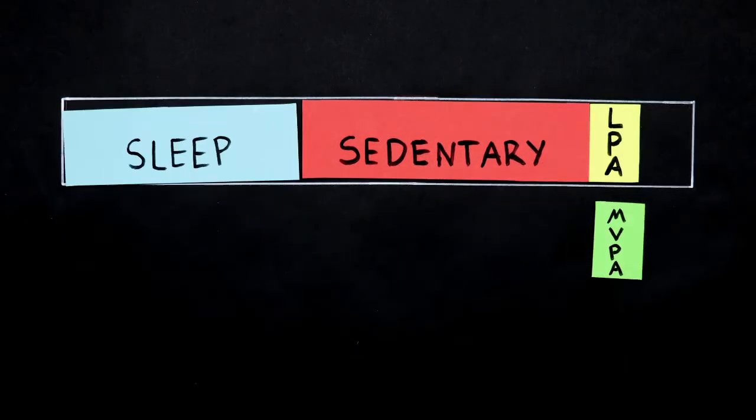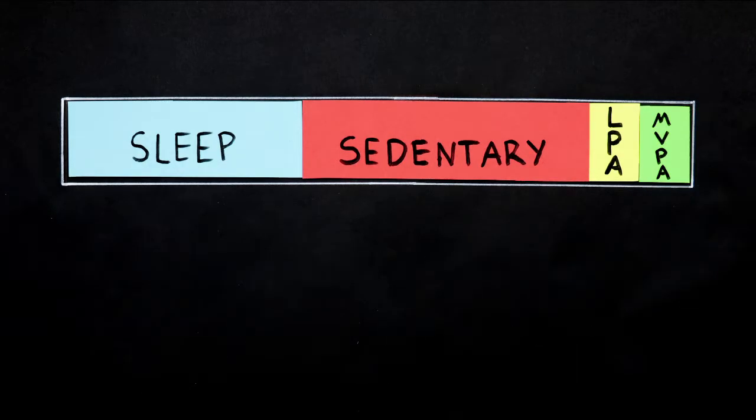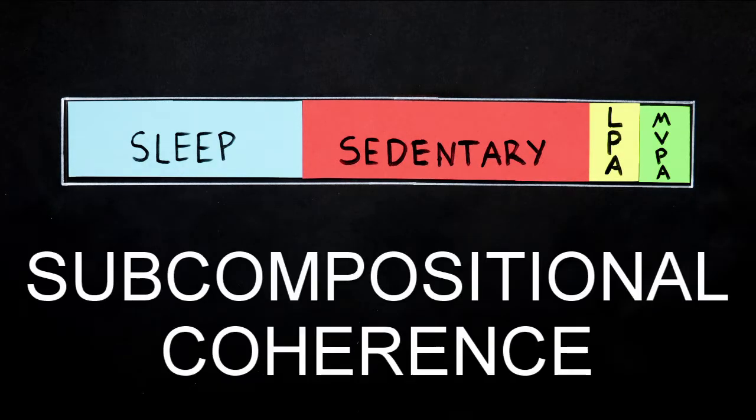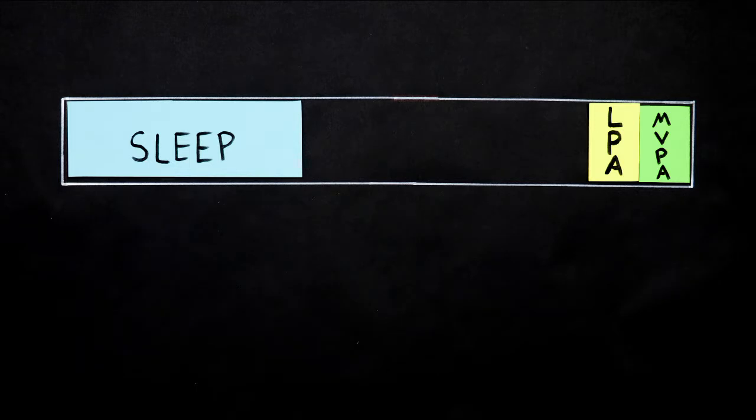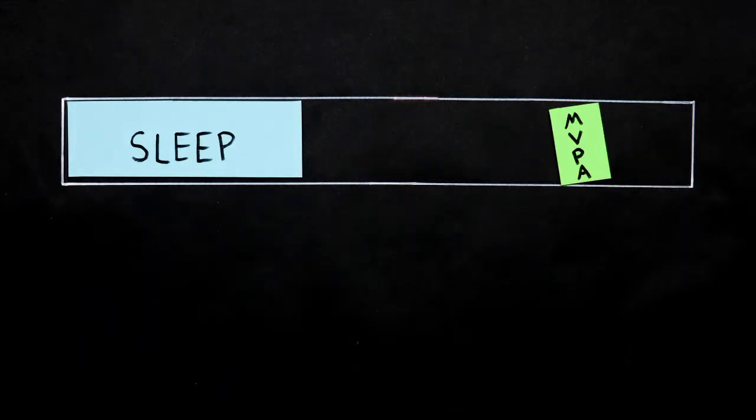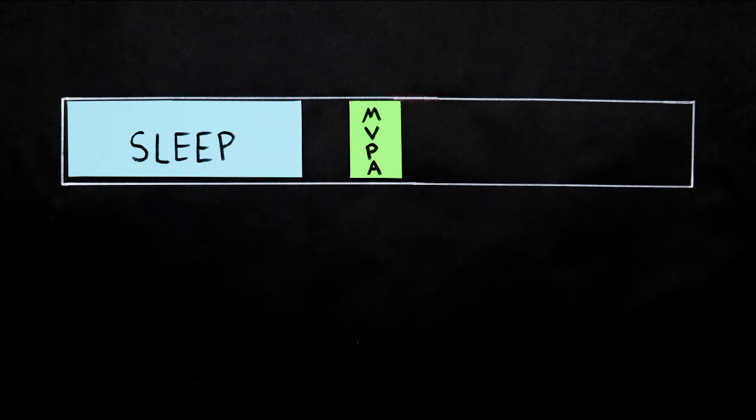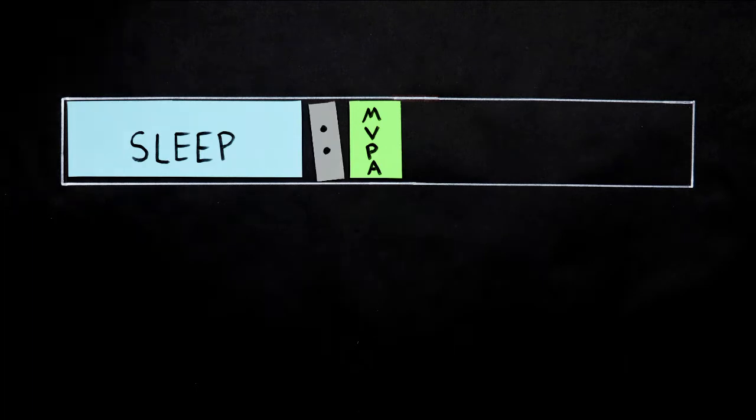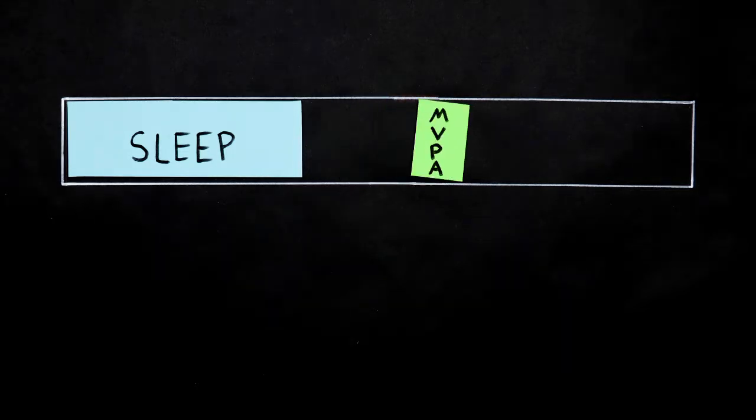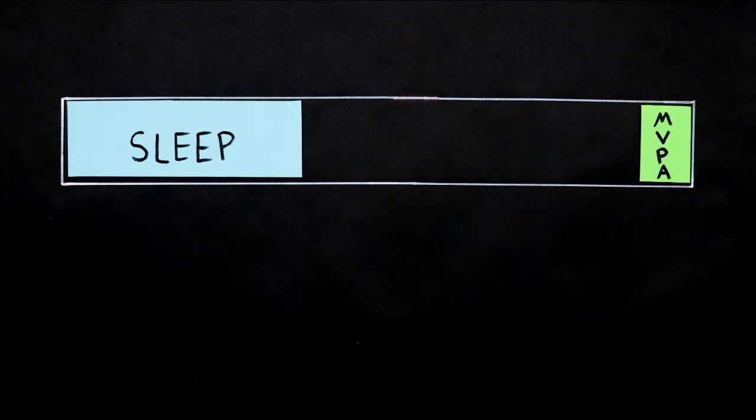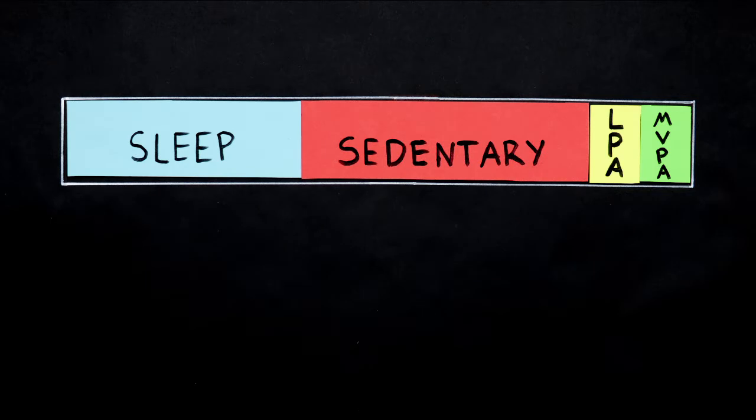The second property is subcompositional coherence. This means that the ratios between parts are the same, regardless of the presence or absence of the other parts. For example, if I take out sedentary time and light physical activity, I'm left with a subcomposition consisting only of sleep and MVPA. However, the ratio between sleep and MVPA is still 4.5. And this holds regardless of how I define my subcomposition. For example, I might ignore sleep and focus only on the subcomposition of waking time, and the relationships between these parts will still be the same.